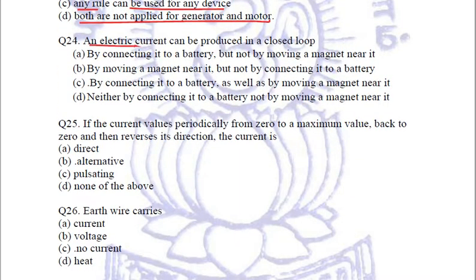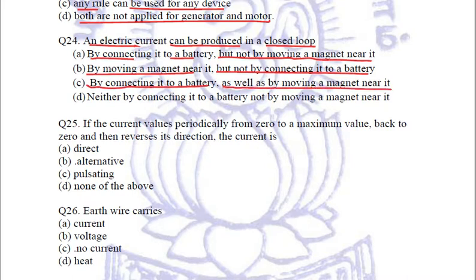An electric current can be produced in a closed loop. How? By connecting it to a battery but not by moving a magnet near it. Second option is by moving a magnet near it but not by connecting it to a battery. Third option is by connecting it to a battery as well as by moving a magnet near it.